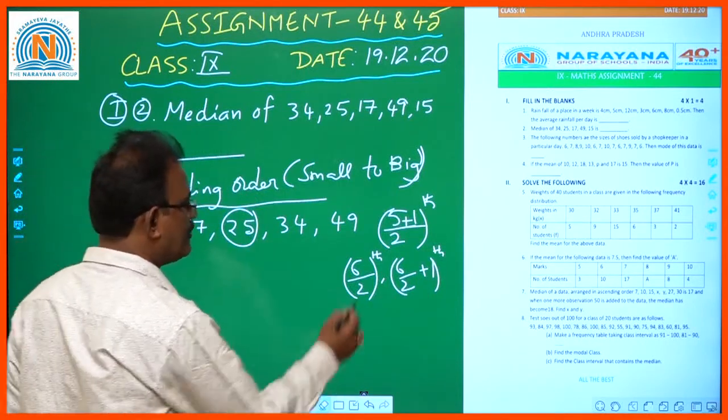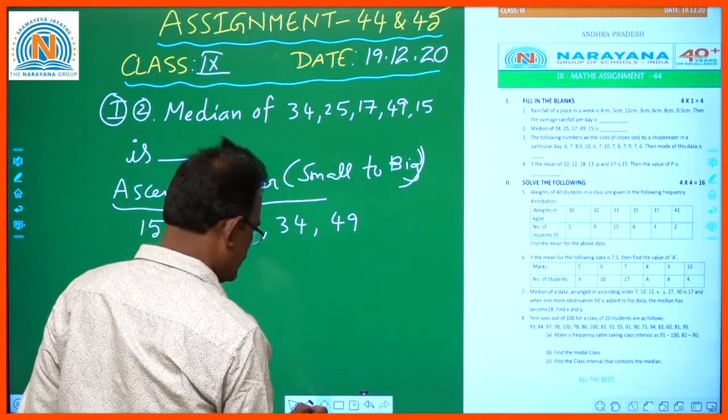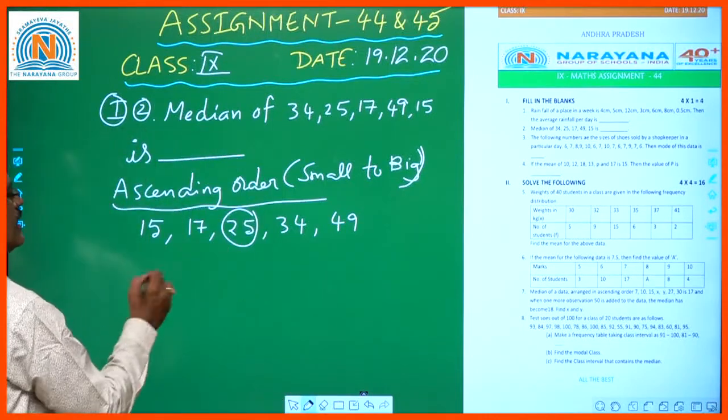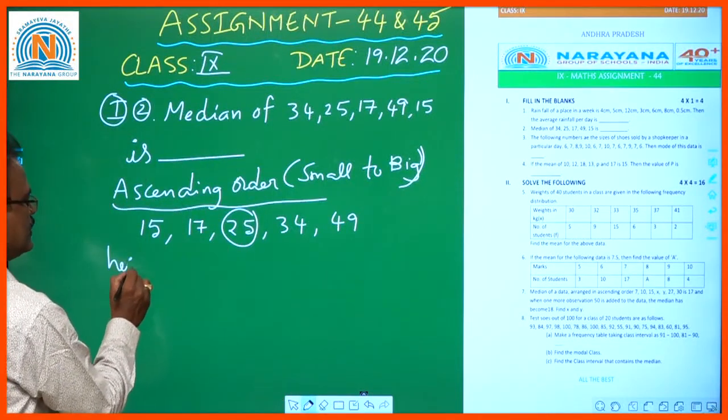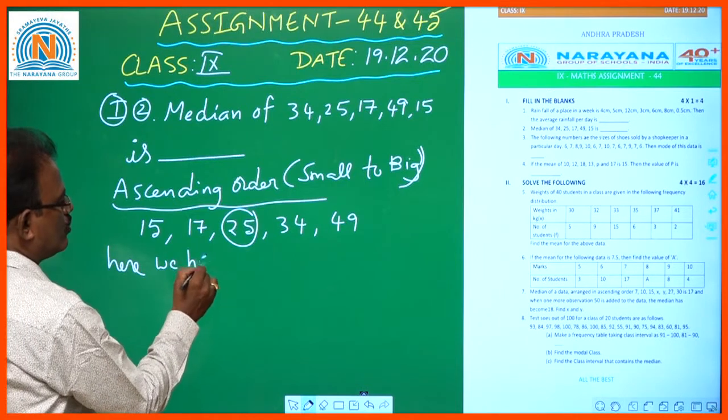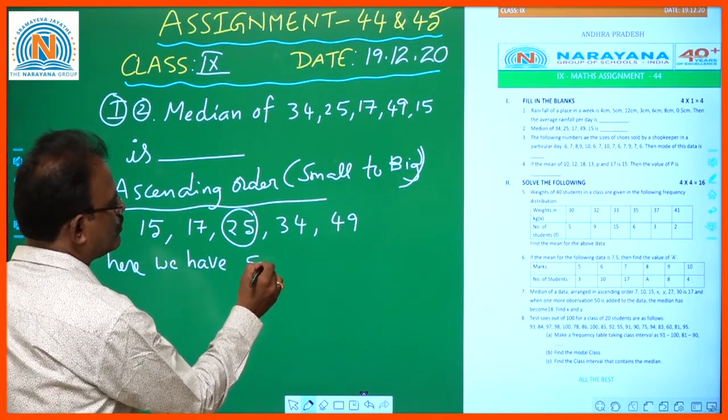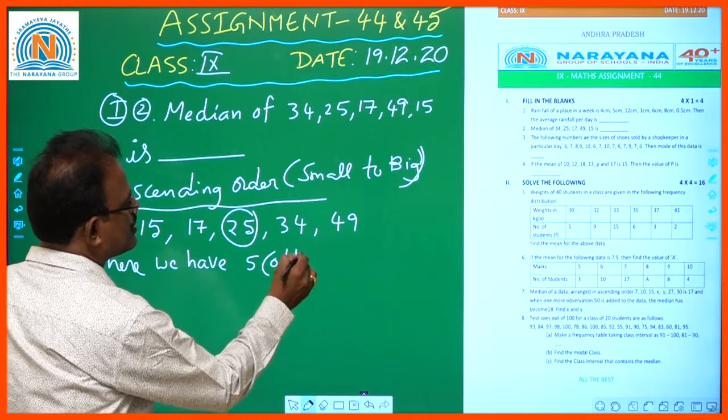So from this, as 5 is odd, here we have an odd number of observations.